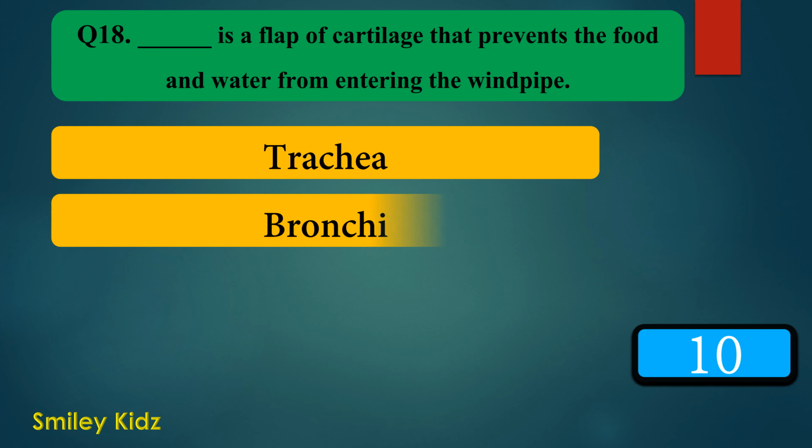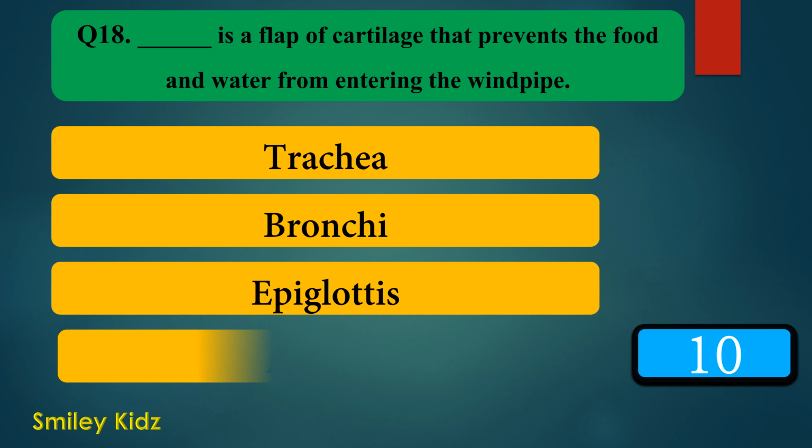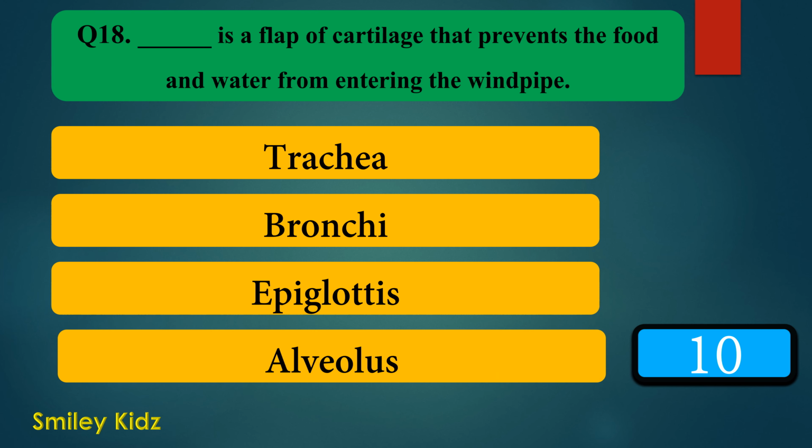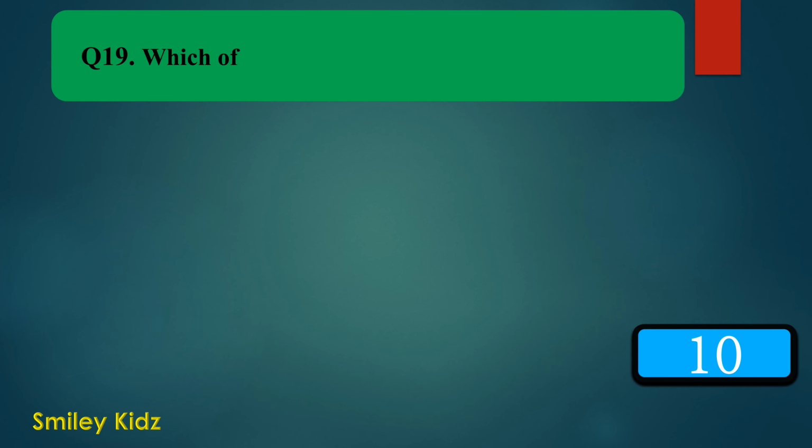Option A, trachea. Option B, bronchi. Option C, epiglottis. And option D, alveolus. Your time starts now. Your time is up. And the right answer is epiglottis. Epiglottis is a flap of cartilage that prevents the food and water from entering the windpipe. Moving to question number 19.